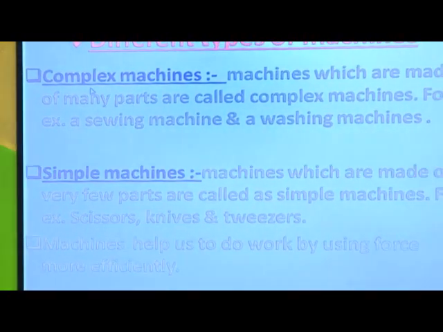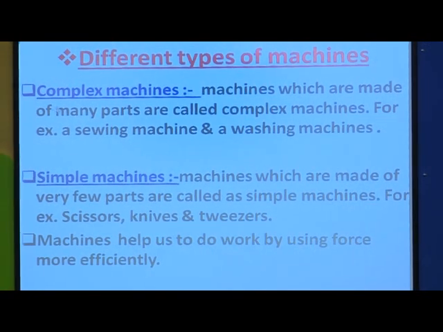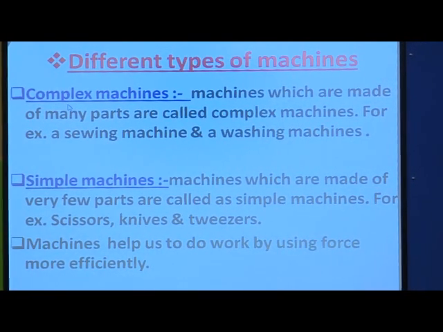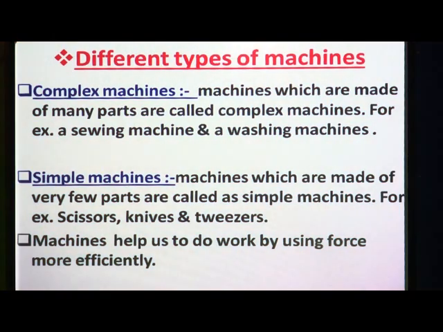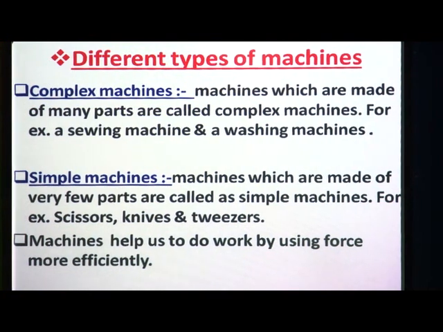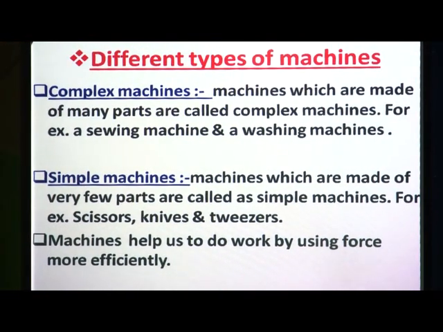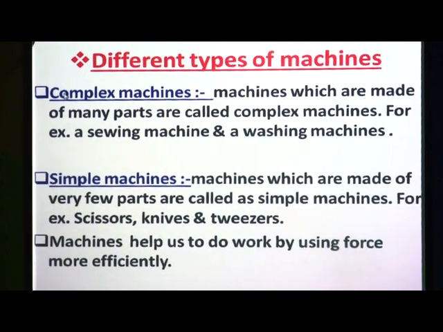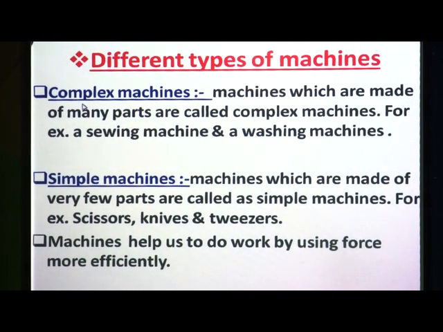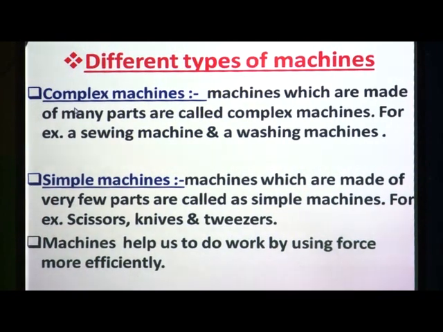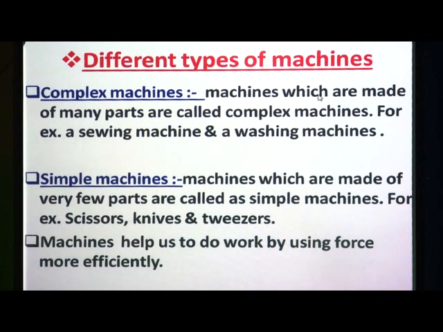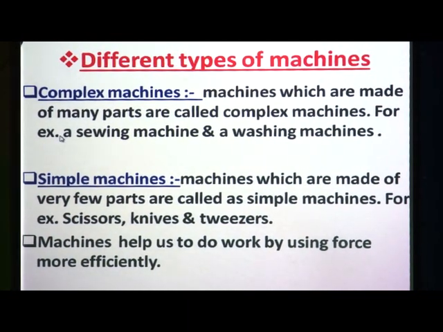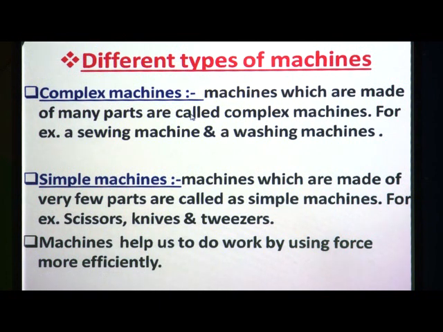So, as we studied, and we started that point, different types of machines. There are 2 main types of machines, that all the machines are categorized or grouped into 2 types. Out of that, first one is the complex. The name itself suggests what is meant by complex, made from many parts or made from many things. That means the machines which are made of many parts are called complex machines.